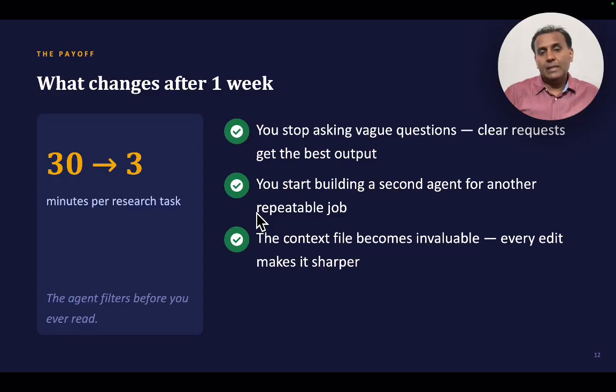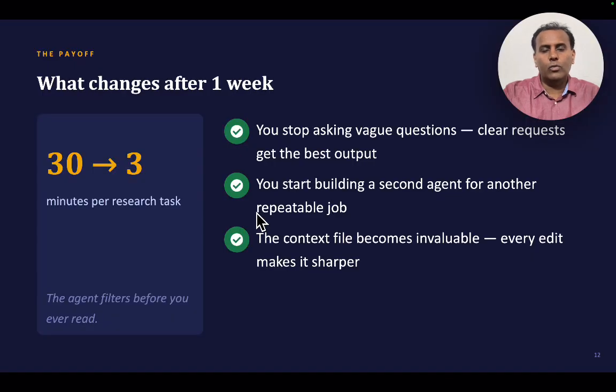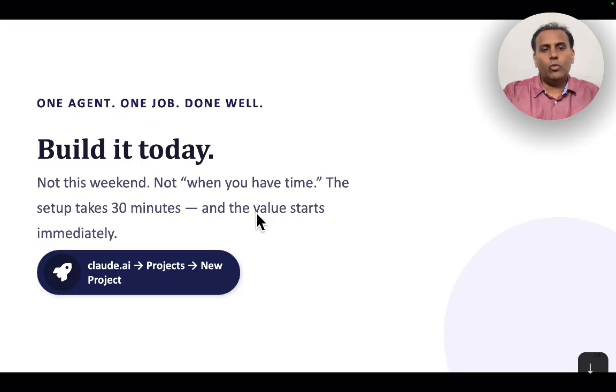And the best thing is, you build multiple agents and these agents can actually be connected so that they start working together. So that's what we did. We will review how this is working. Now build it today. Whatever I showed you, you can easily build. You can show how to build the system prompt and how to build the context file. You can again ask Claude to do it for you, or you do the research and do that.